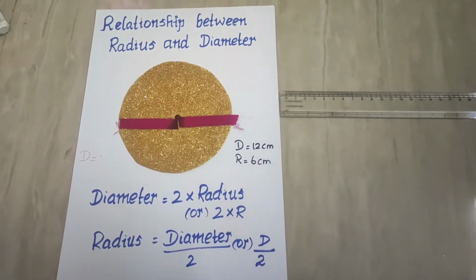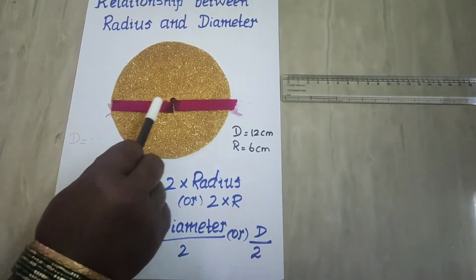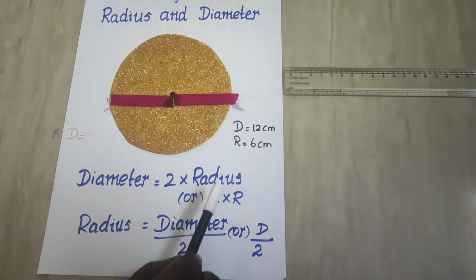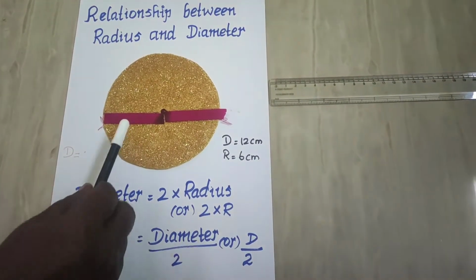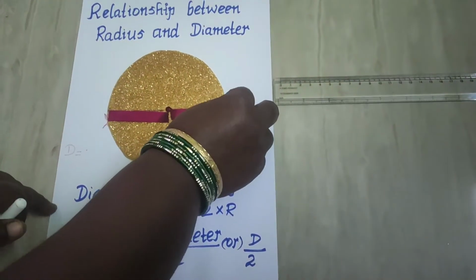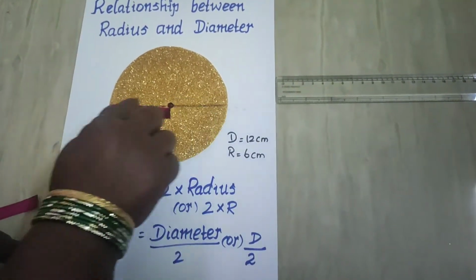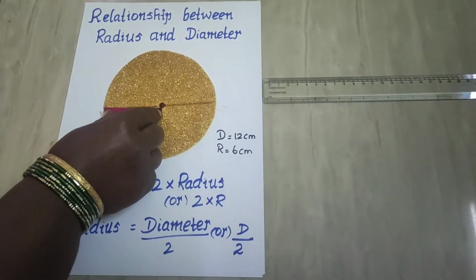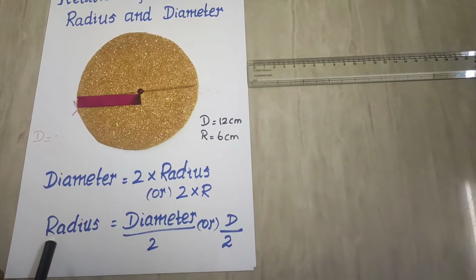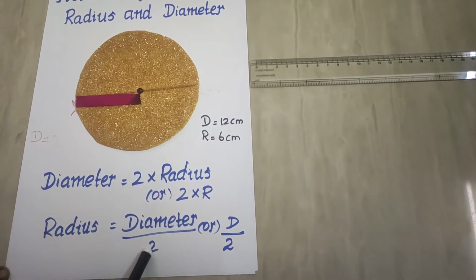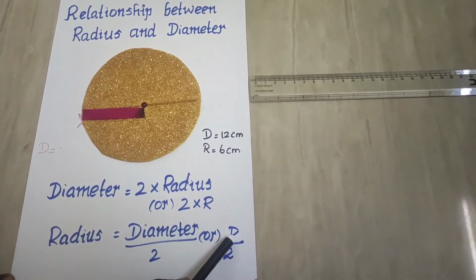So we can write the formula for diameter as 2 into radius. So 2 radius makes a diameter. 2 into radius, otherwise you can write it as 2 into r, the short form of radius. And what will be your radius? Radius will be half of the diameter. That is, this full length is the diameter, and if you take half, it is said to be the radius. So the formula for radius can be written as radius is equal to diameter by 2, or you can write it as d by 2. That is, the short form of diameter is d.